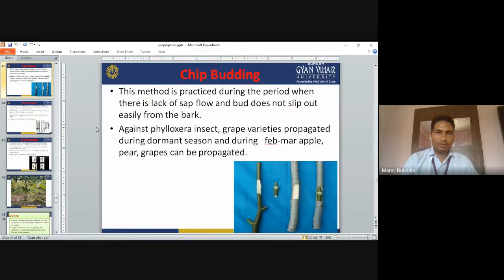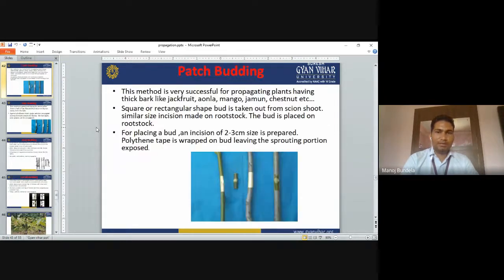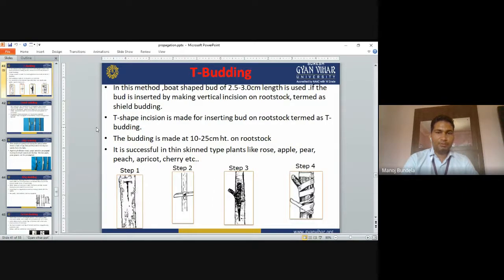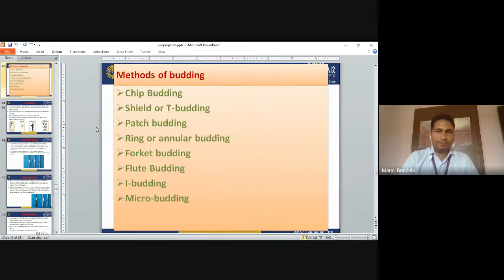Chip budding is used in apple, pear, and grapes. Patch budding is mainly used in mango, jamun, chestnut, amla, and jackfruit. T-budding is mainly used in apple. It is the best method of propagation in the case of apple, pear, peach, apricot, cherry, and rose.